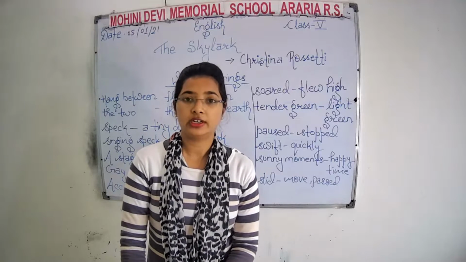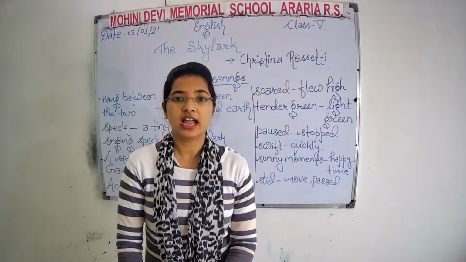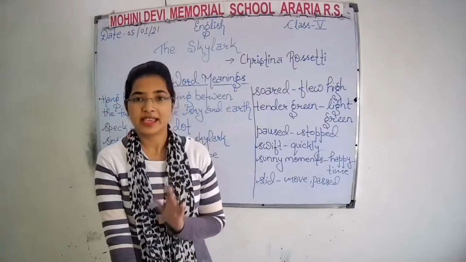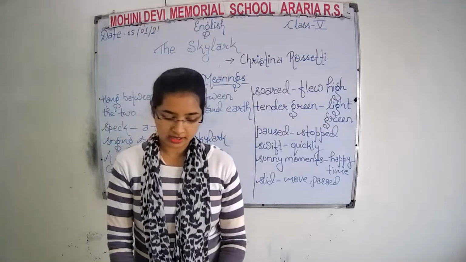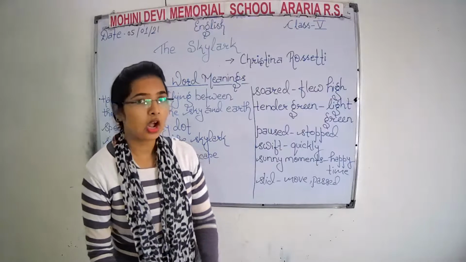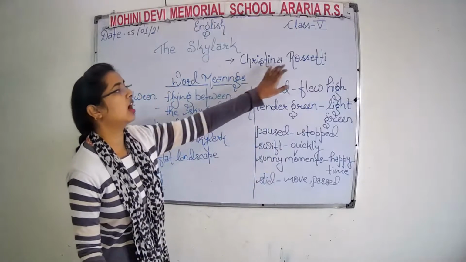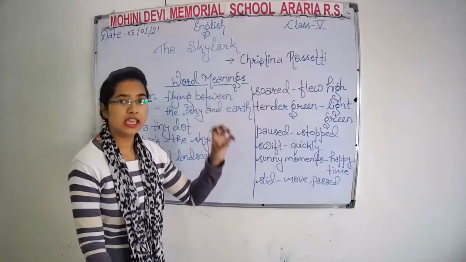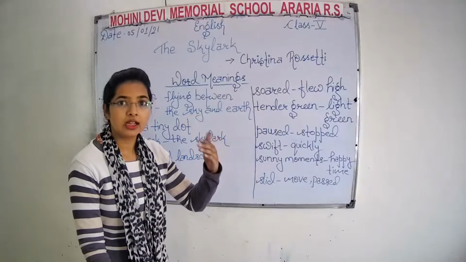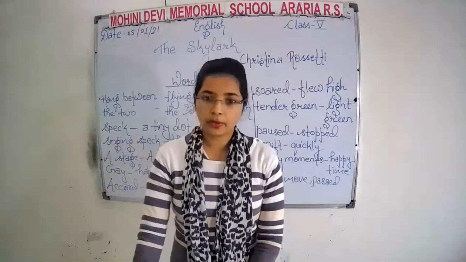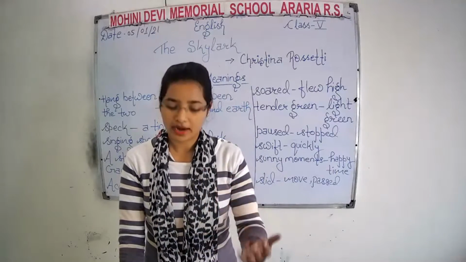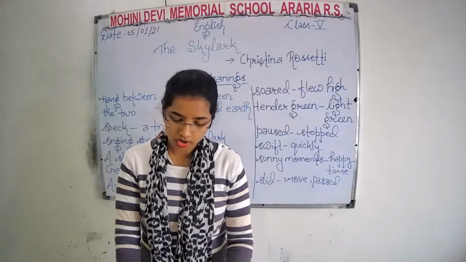In this poem, we learn how the skylark is singing above the cornfield. So this poem is a basic description of the song of the skylark. The poet seems to be at peace. Actually, the poet of this poem was Christina Rossetti, and she was in the field where the skylark is singing above the cornfield. So the poet feels a very peaceful environment in that particular field or cornfield.